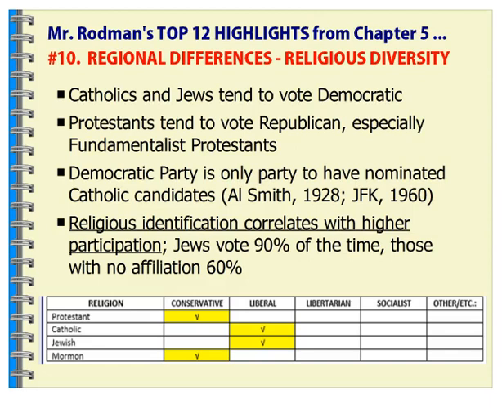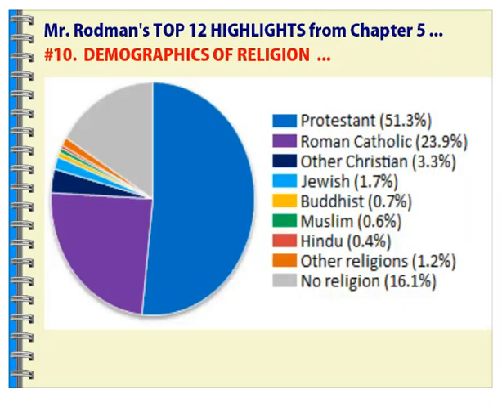Protestants tend to be more conservative, Catholics and Jewish people tend to be more liberal, and Mormons tend to be more conservative. And again, those are cross-cutting if there are other factors that weigh into that, and that really makes the difference here. In terms of those religions, we still see Protestants as the majority, 51%, more than any other, in America today, and that has continued to play out.